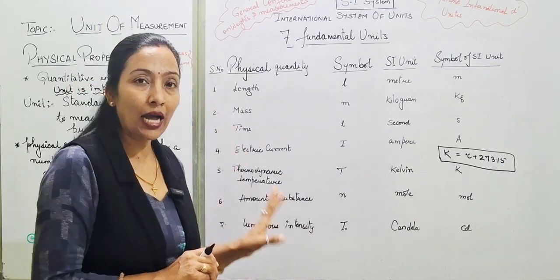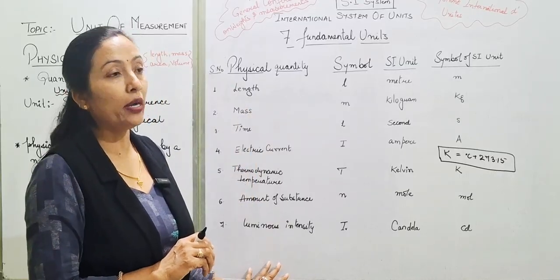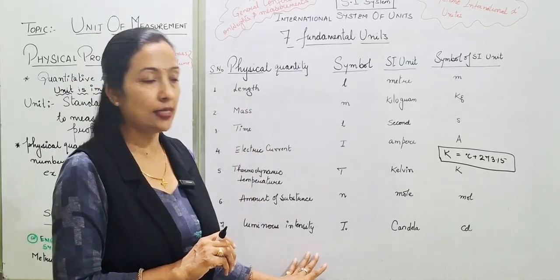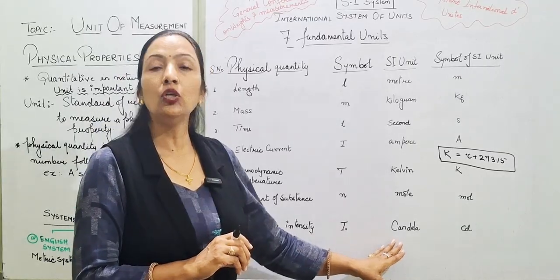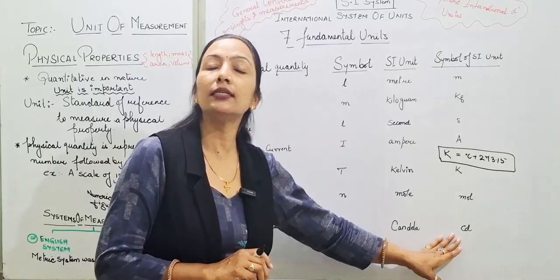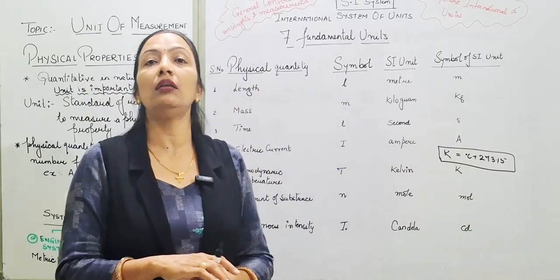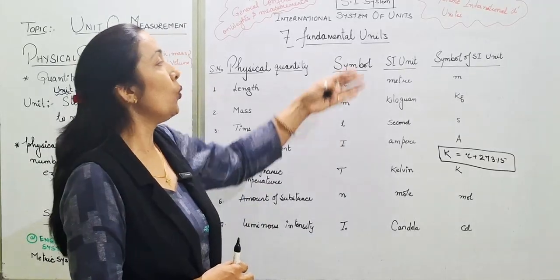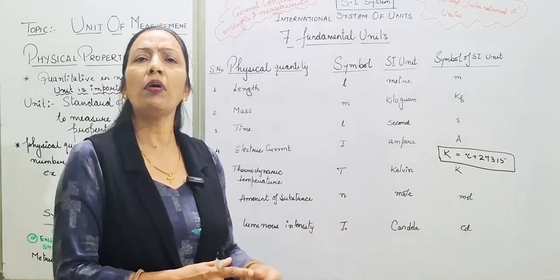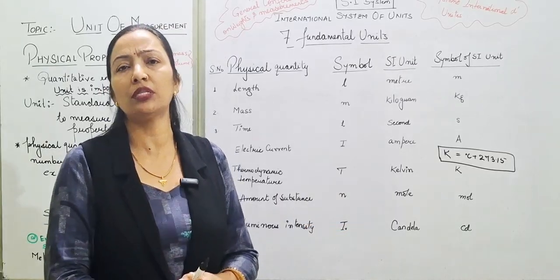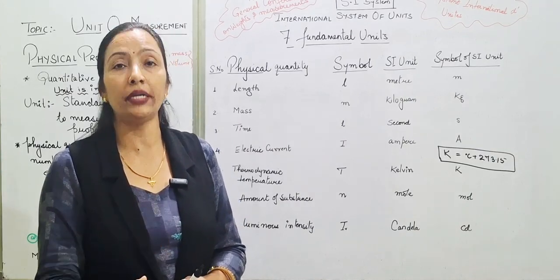And the last basic physical quantity is luminous intensity, having symbol I subscript v. The unit is candela and it has the symbol cd. These are the basic fundamental physical quantities with their basic units. Somehow we also have derived units, or derived physical quantities.